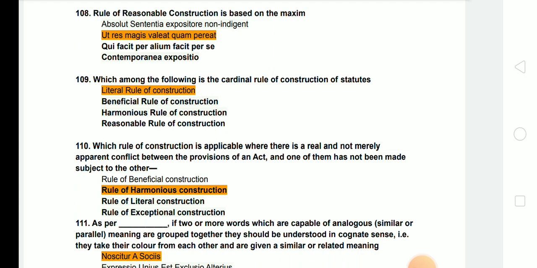Answer is literal rule of construction. Next, which rule of construction is applicable where there is a real and not merely apparent conflict between the provisions of an act and one of them has not been made subject to the other? Answer is the rule of harmonious construction.